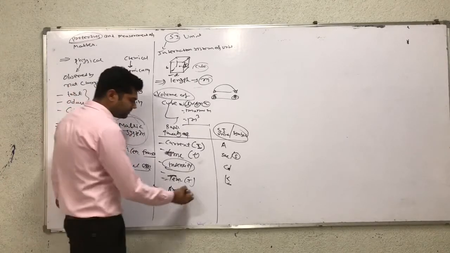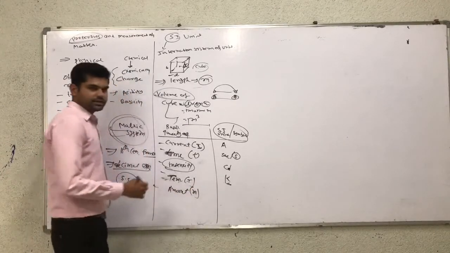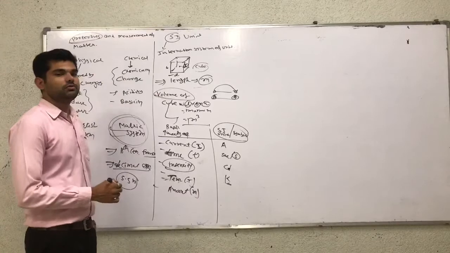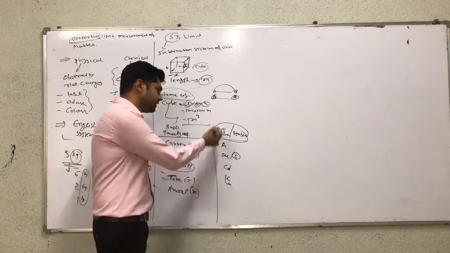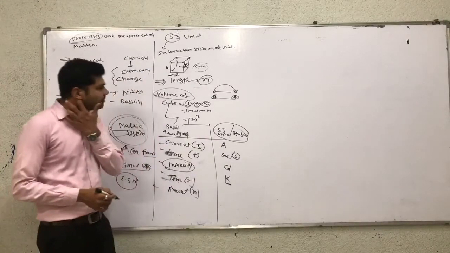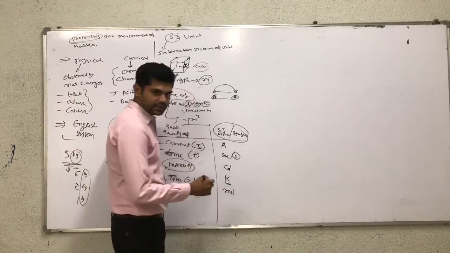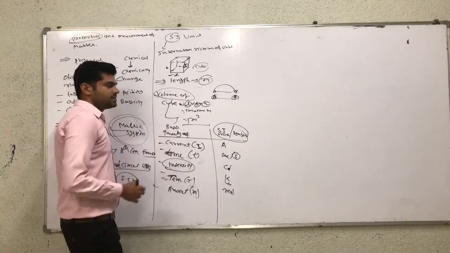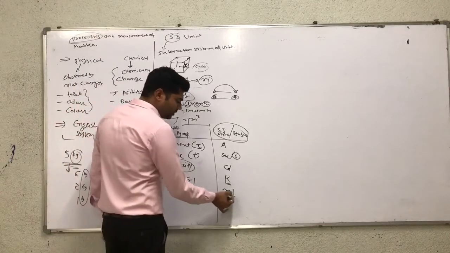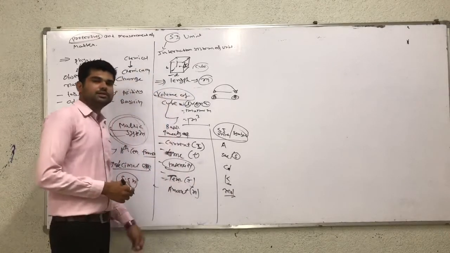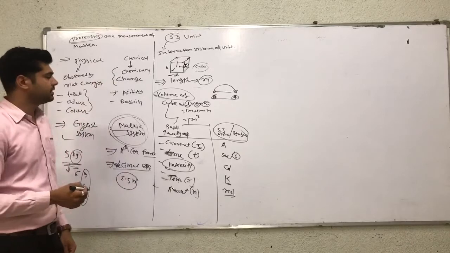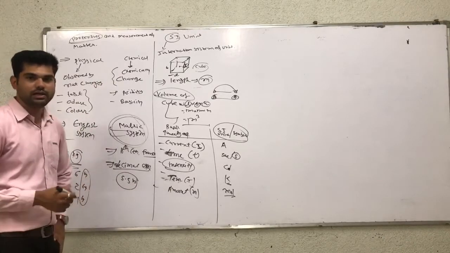The symbol of amount is small n, and the SI unit of amount is mole, and the symbol of mole is mol. So amount can be measured by mole.